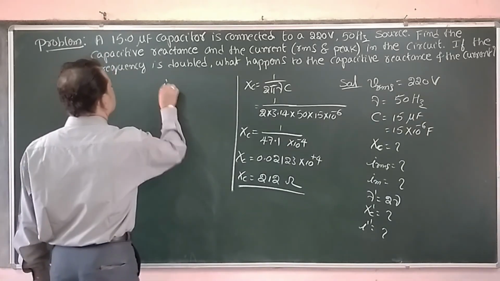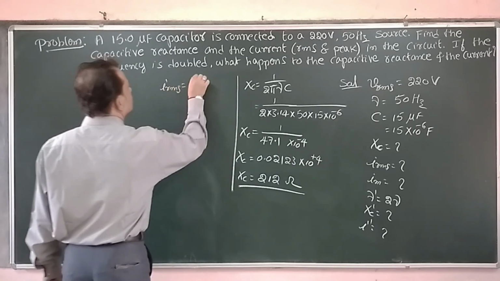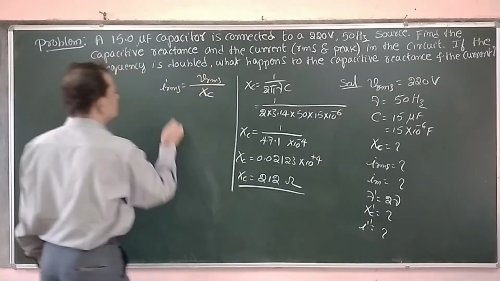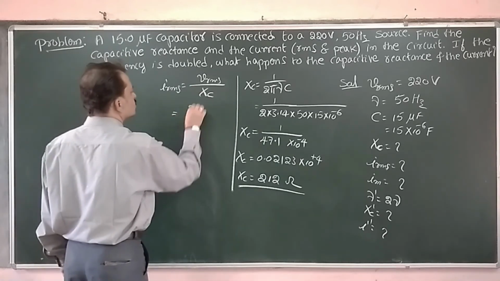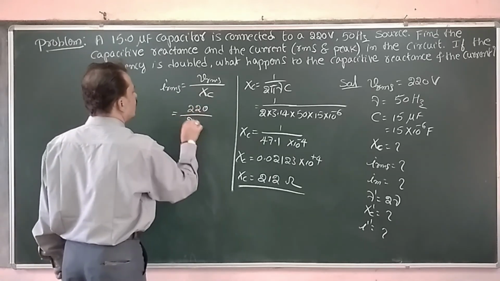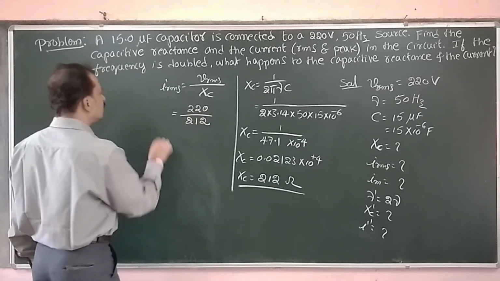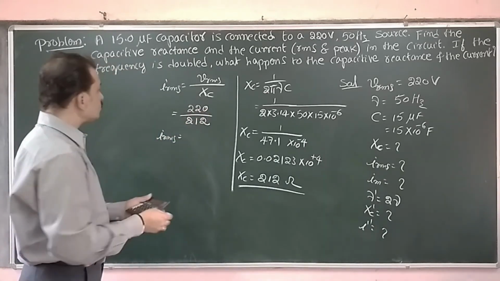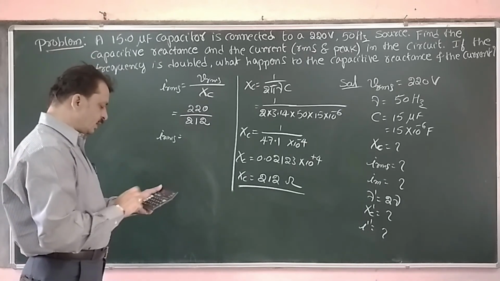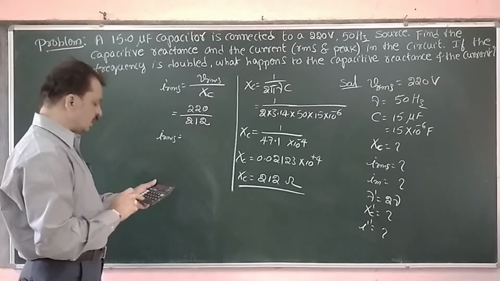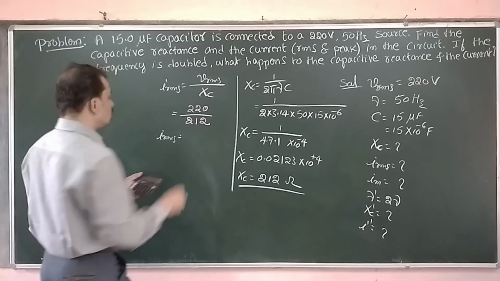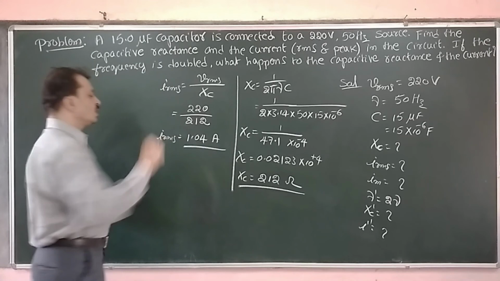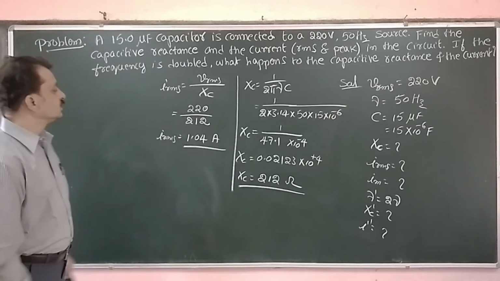Now I have to calculate the IRMS value, that is equal to VRMS divided by XC. Now VRMS is 220 divided by 212. Therefore IRMS is equal to 220 divided by 212. I am getting 1.04 amps, the RMS value of current.